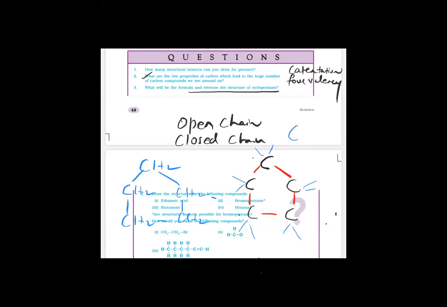The molecular formula is C5H10. C5H10 is the molecular formula of cyclopentane. If you have drawn it, raise your hand.